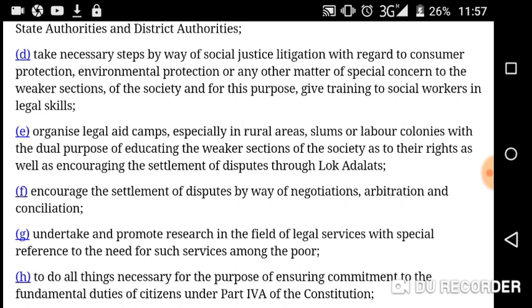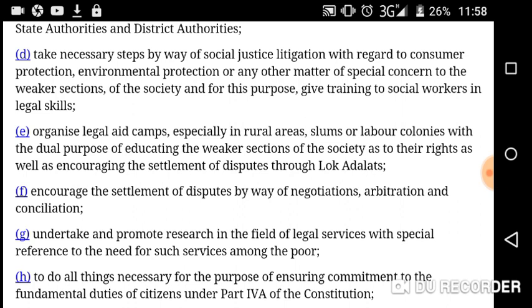Okay, weaker section. The objective of the Legal Services Authorities Act is just legal service for the weaker section. It is related to Article 39A of the Constitution, that is, to provide free legal aid to the weaker section of the society. For those purposes, meaning social justice litigation with regard to consumer protection, give training to social workers in legal skills.